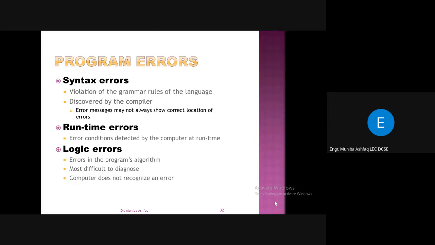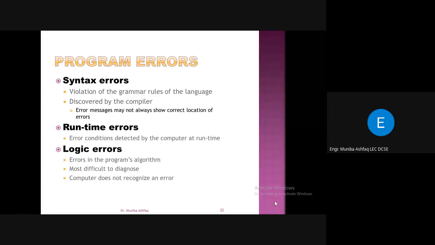So an undefined value will give you an error, and these types of errors are called runtime errors, right? These are error conditions detected by the computer at runtime. These are the exceptions that can be handled, if you want your system not to crash. So you can handle these types of errors.